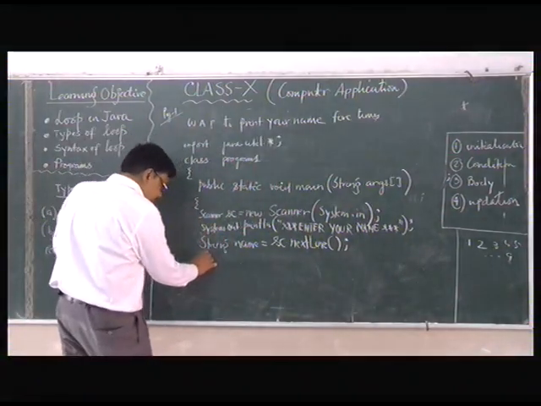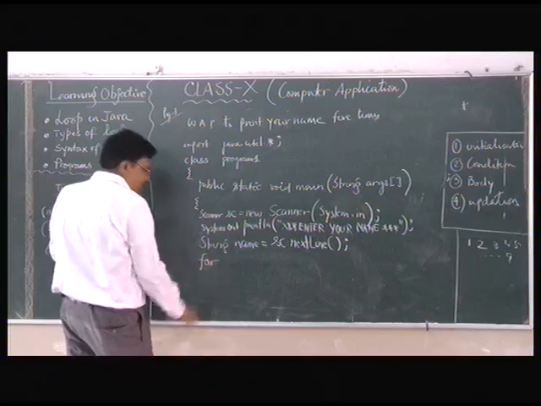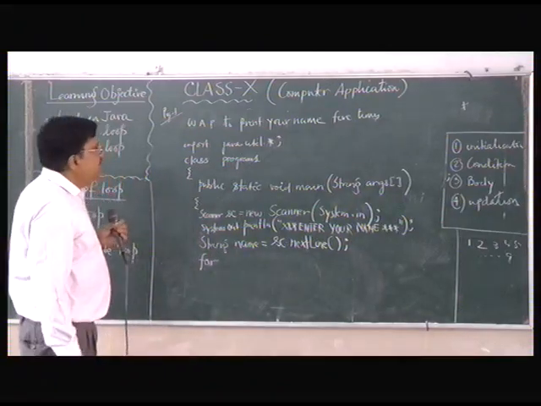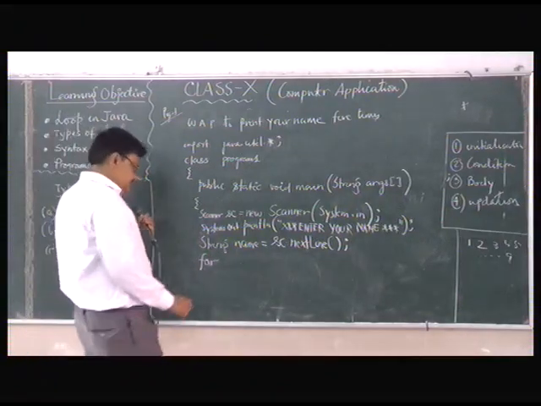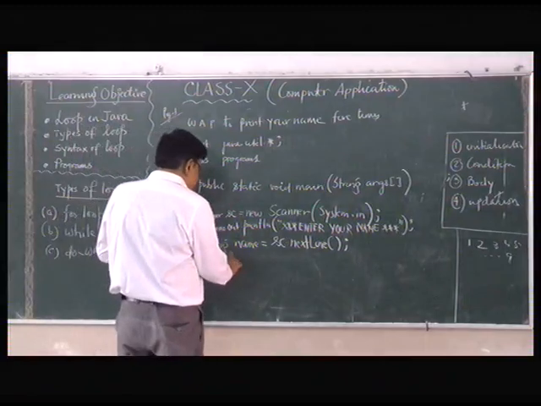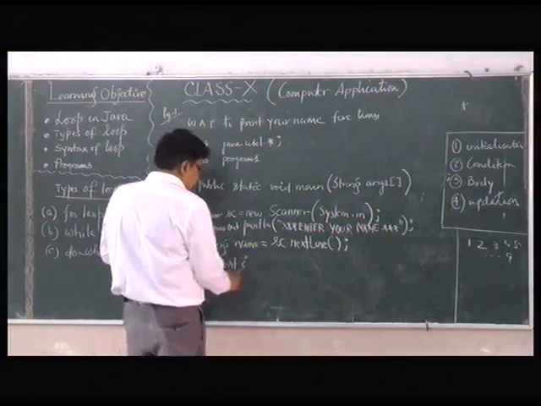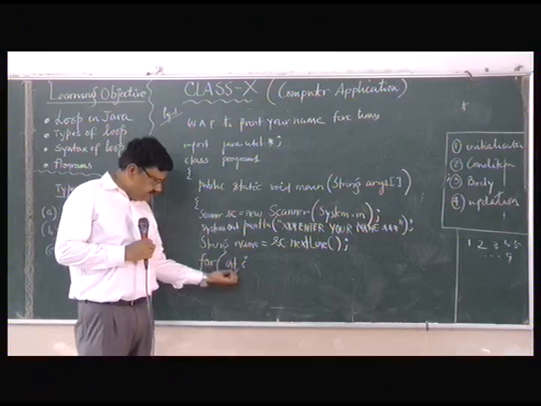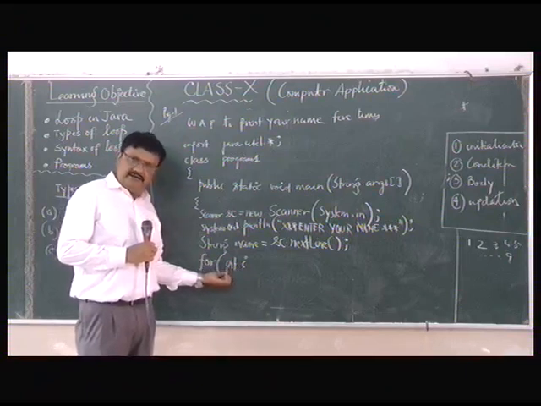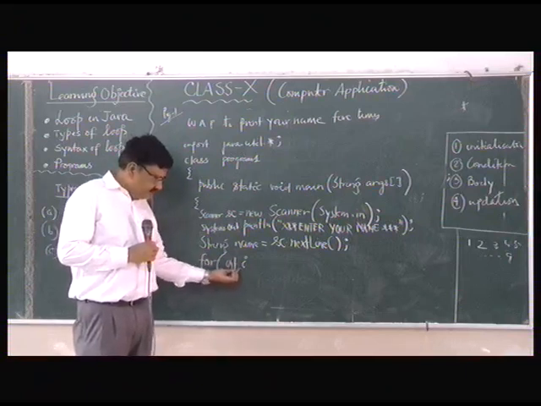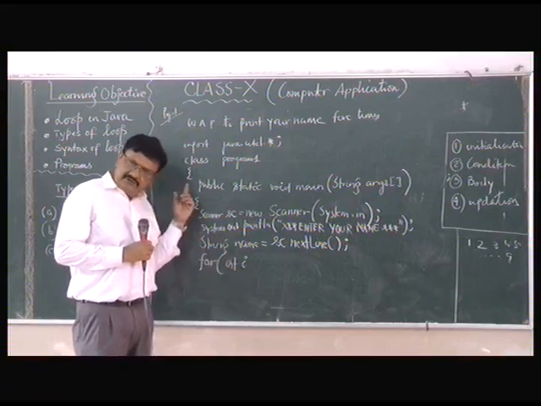Then now we'll take a for loop. For how many times we'll print? 5 times. So for integer i, the i is declared here as integer. We may declare this integer outside also. Clear?